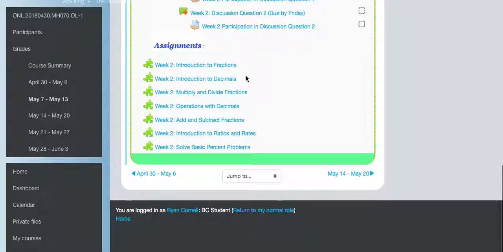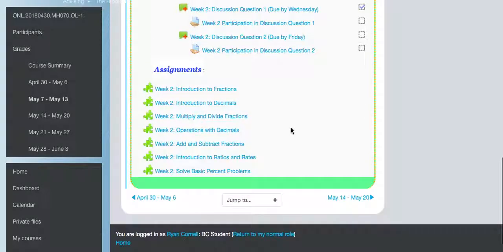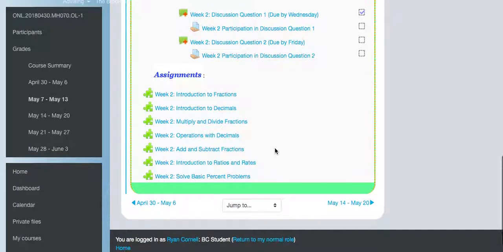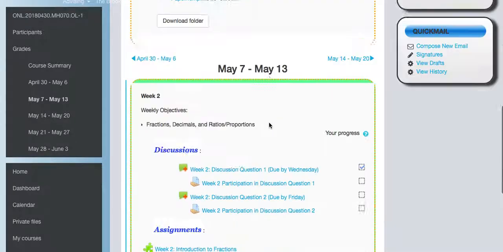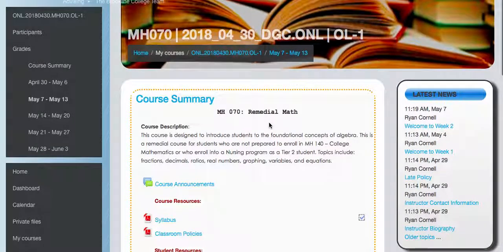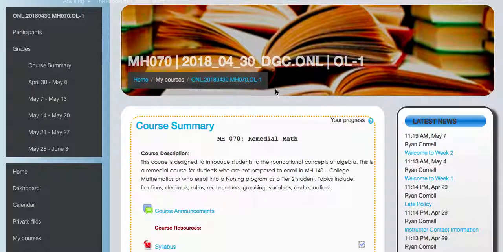And so you have each one of these on a separate topic, and once you finish that one, you can do the next one, and the next one. These are your assignments throughout the week, and then you have the 2 discussions. And for this week, for Unit 2, that's all you need to do. So make sure you do both the discussions and make sure you do these right here. Once you finish that one, you can click here. Once you finish that one, you can click there. You can do them out of order if you want, but just make sure you finish all of them.